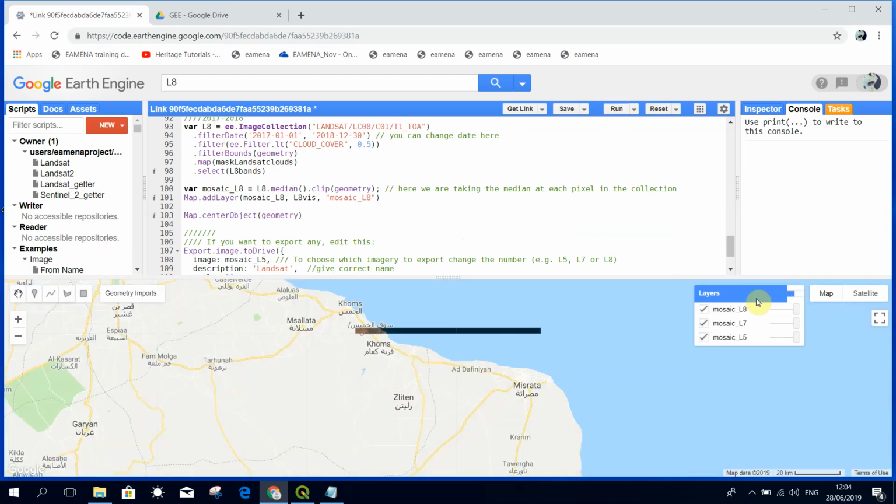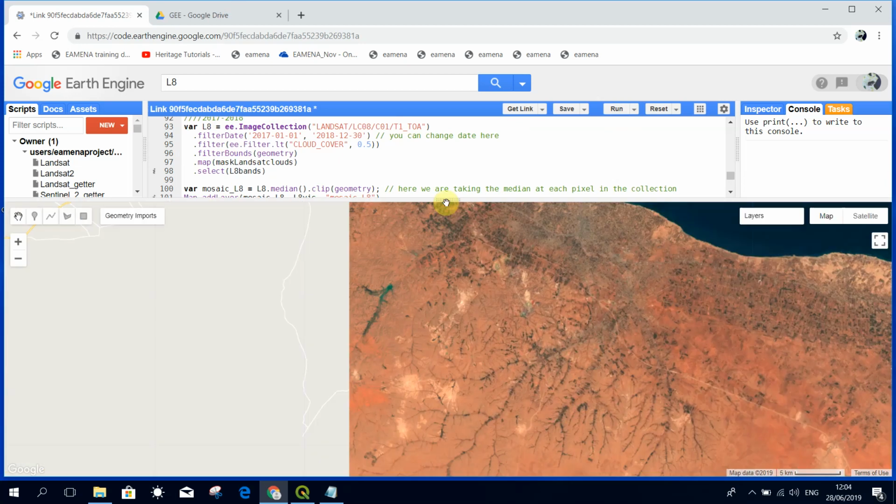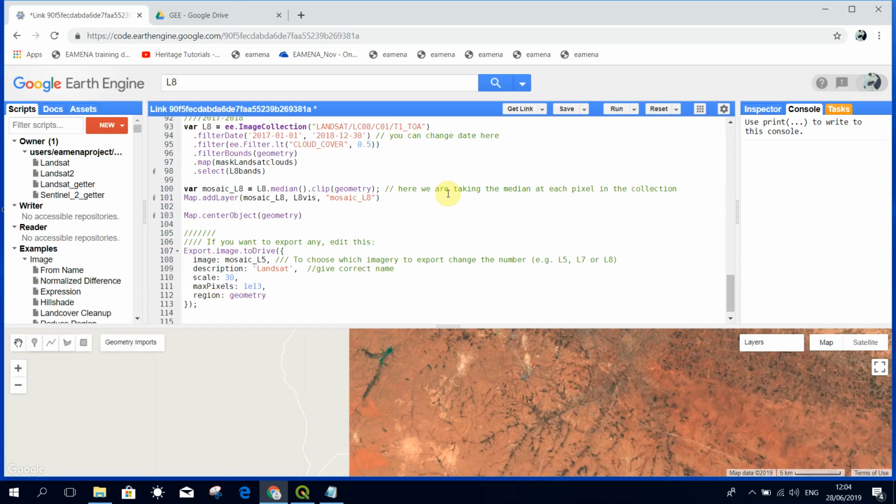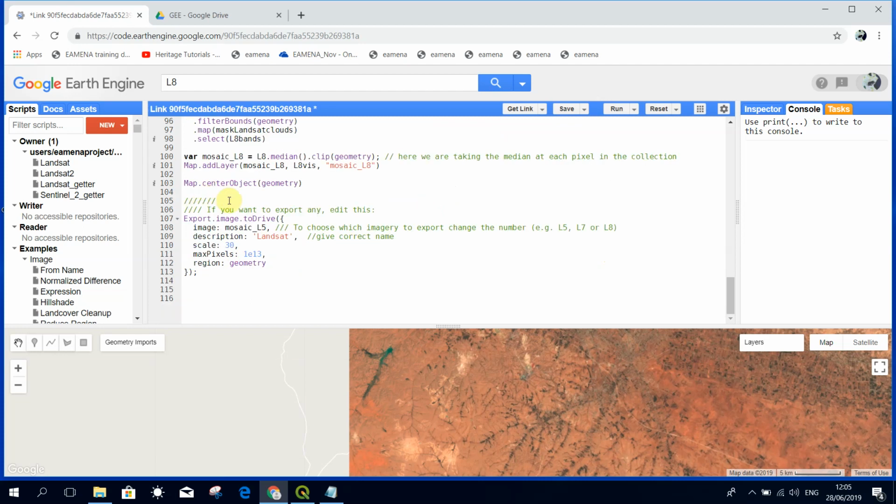So we've got all these things, we've run it, and then it loads up our images. And we can have a bit of a closer look at the results from that. Once we're happy with the band combinations and the dates that we've selected, we may want to think about downloading our image into the Google Drive. So now we just need to look at this bit of text at the bottom here. And this is what does the exporting.